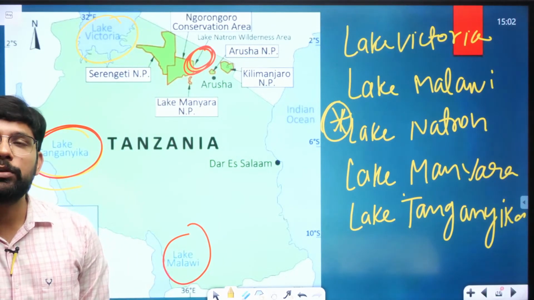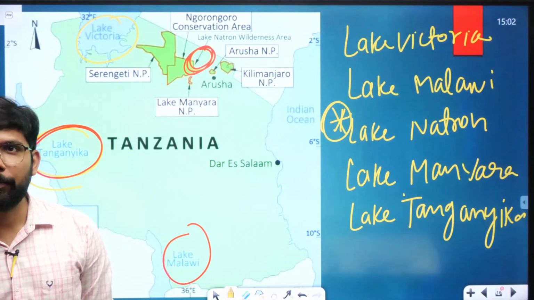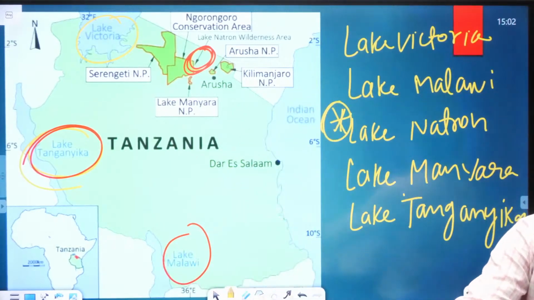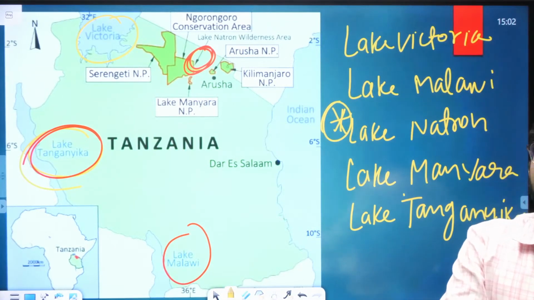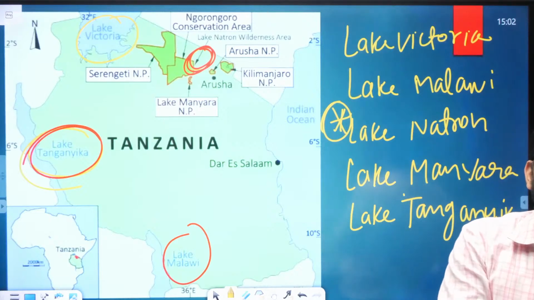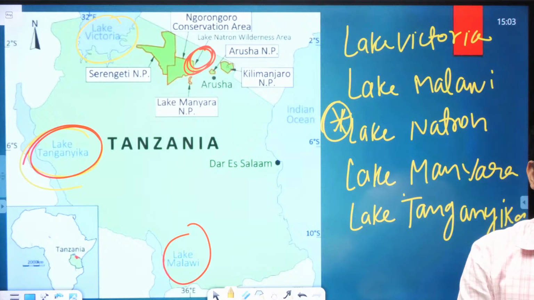So you should also know the names Lake Victoria, Lake Malawi, Lake Natron, Lake Manyara and Lake Tanganyika. These are the lakes which are important for the examinations.